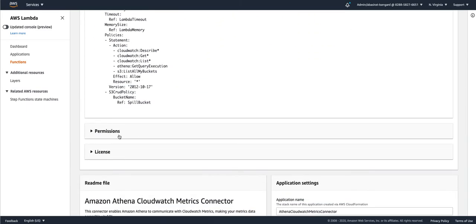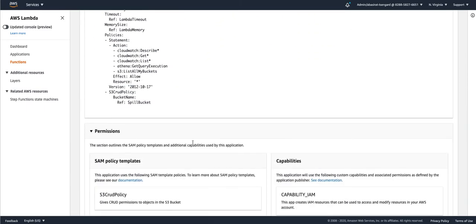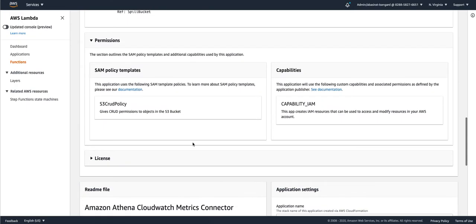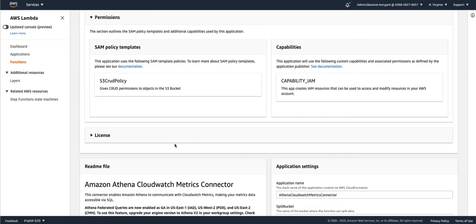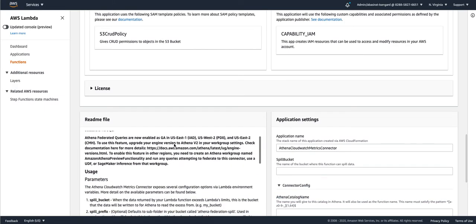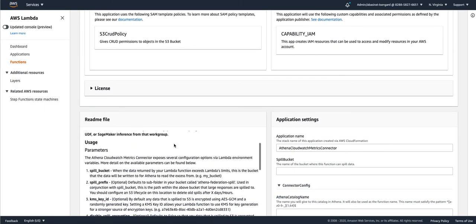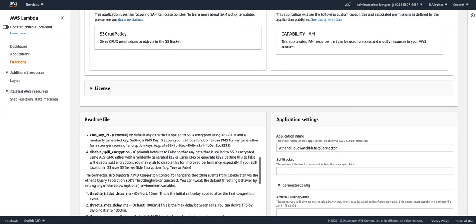Further down, you can see what permissions this connector needs. In the case of CloudWatch connector, it needs access to S3 for potentially spilling large responses. And then if you scroll down, you get a more detailed README of what all the configuration options are and how you can use this connector.